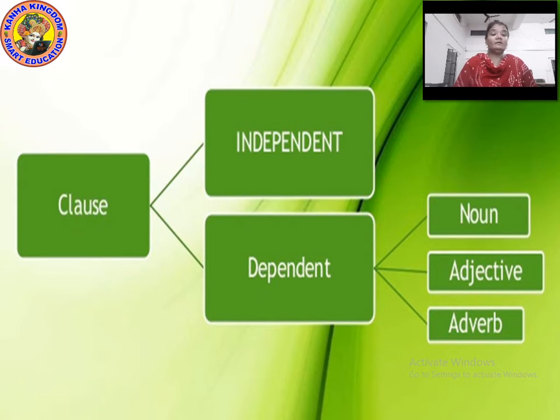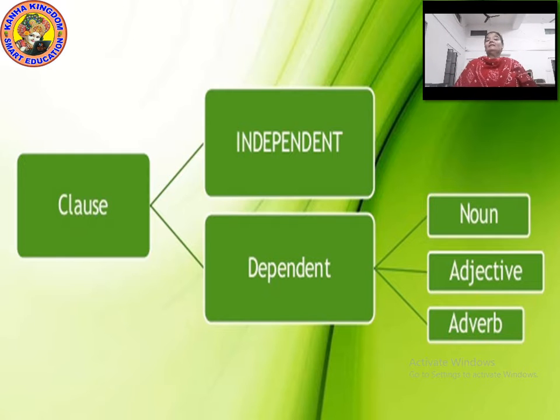It does not need any part of the sentence to express itself. And the other one is only a group of words, but unless and until there is the rest of the sentence, it cannot give a complete meaning. Understood? What is dependent and what is independent clause?